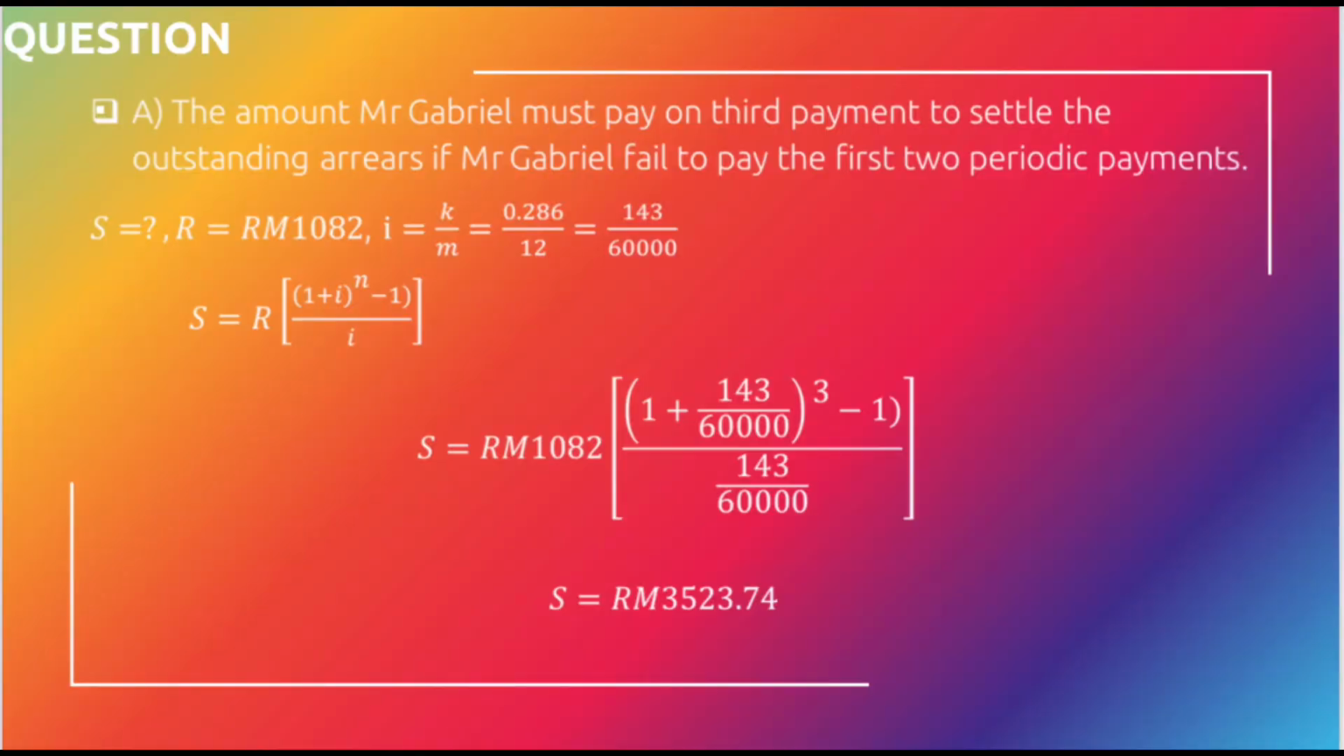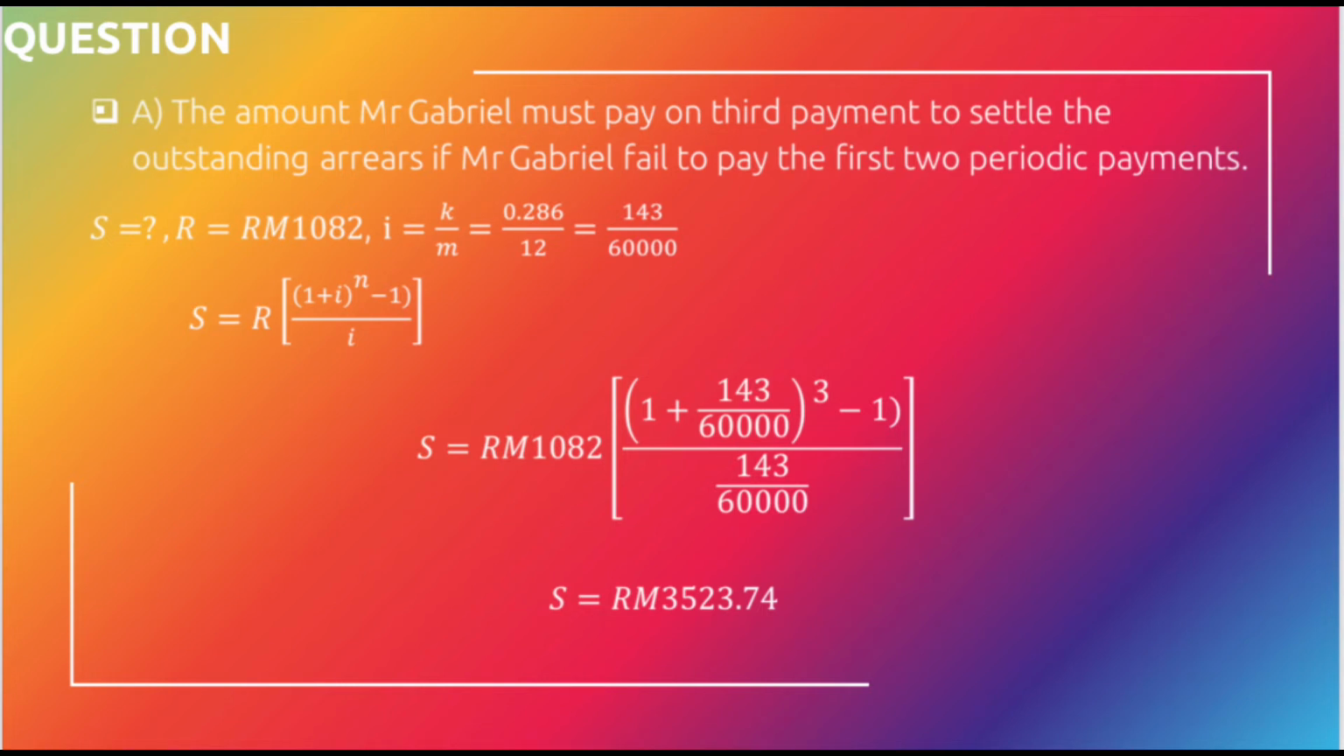So the question goes like this: the amount Mr. Gabriel must pay on the third payment to settle the outstanding arrears if Mr. Gabriel failed to pay the first two periodic payments. So in this case, the first step will be to extract the information based on what information we have from the case study and the question itself.